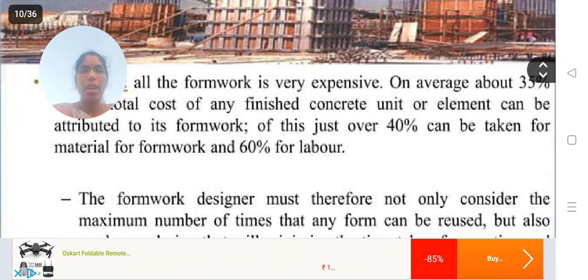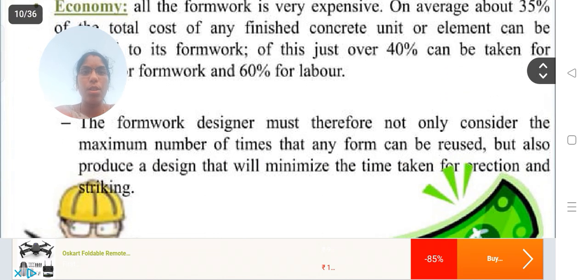Economy. Of the total cost of the project, we have to spend 40 percent on formwork. In that formwork, we have to spend 35% on the construction process. Among that, 40% is for material selection and 60% for labor. Without compromising, we have to follow these guidelines. We get maximum strength and good quality of the construction project.